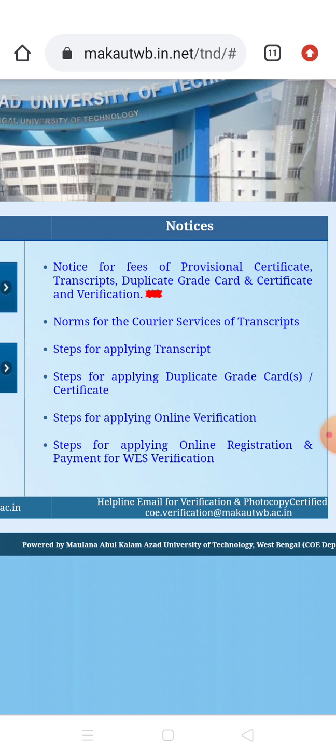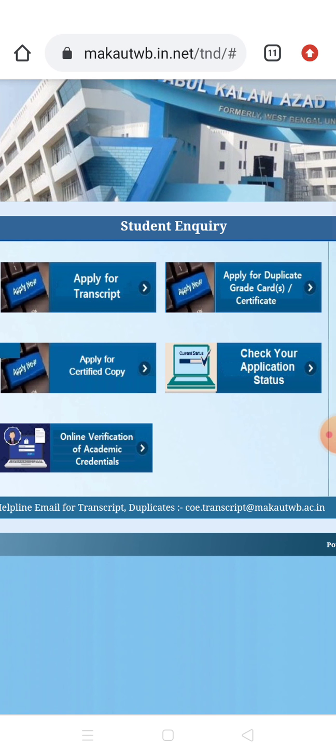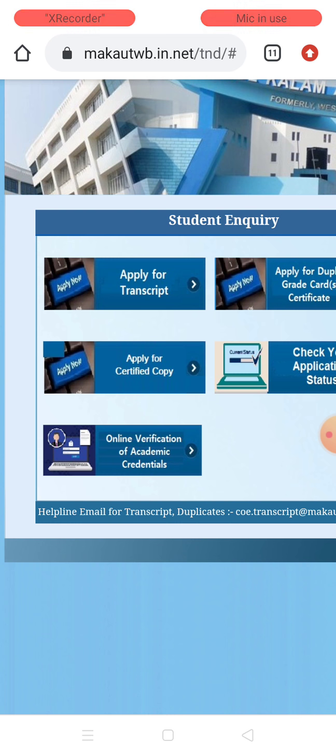You can see the steps for applying for transcript. From here you can download how to apply for transcript, steps for applying for duplicate grade card, and also steps for applying for online verification. Now come here. The transcript is the whole report of what you have performed in your grade in each and every subject within the 4 year or 3 year degree, and also your CGPA, semester grade point average, YGPA and DGPA, everything will be mentioned on the transcript.